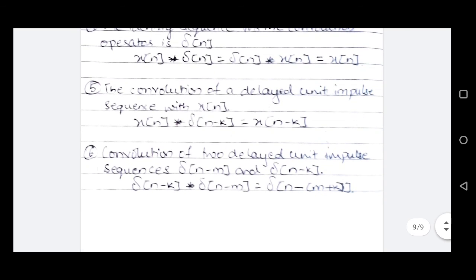And the last property is that the convolution of two delayed unit impulse sequences, delta n minus m and delta n minus k, will result in an impulse function delayed by taking both the impulses into account. Delta n minus k convolved with delta n minus m will be equal to delta n minus of m plus k, where m and k are the time shifts of each of the impulses.